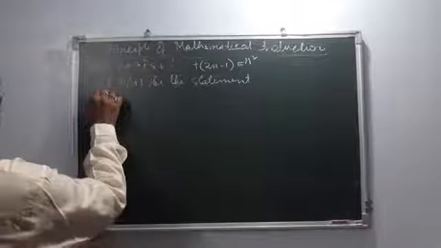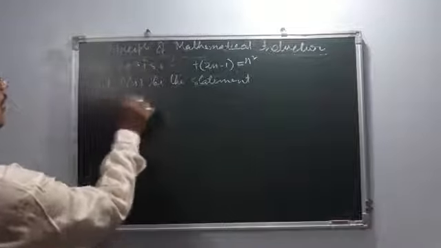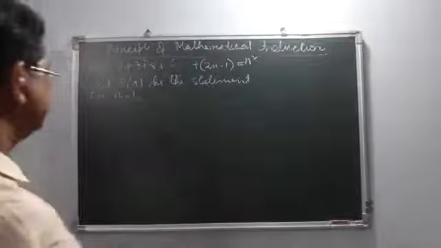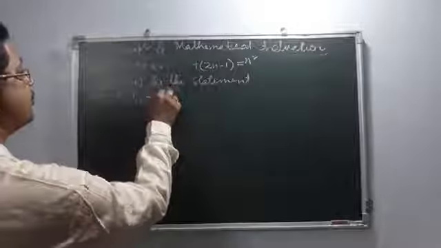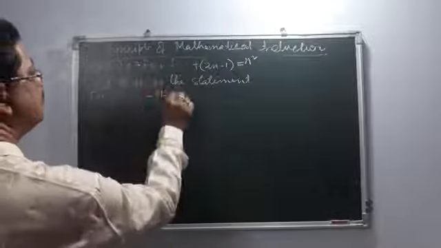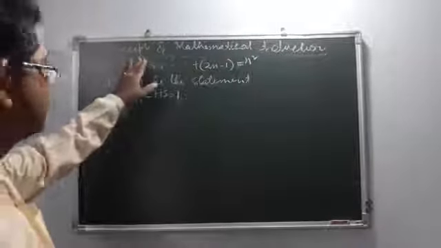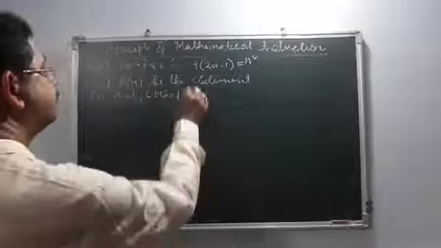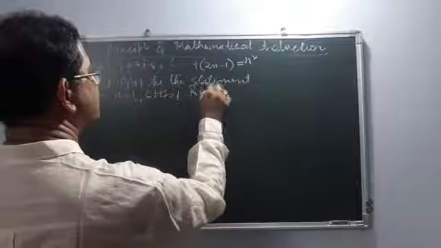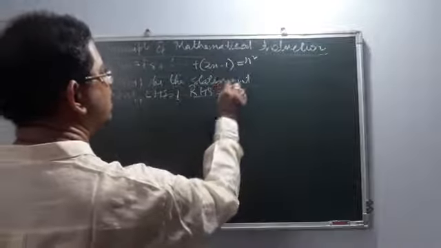Now for n equal to 1, LHS is 1. Why 1? Because here n equal to 1 means it is the first term, so of course it is 1. RHS, if we put n equal to 1, is 1 squared, that is 1.